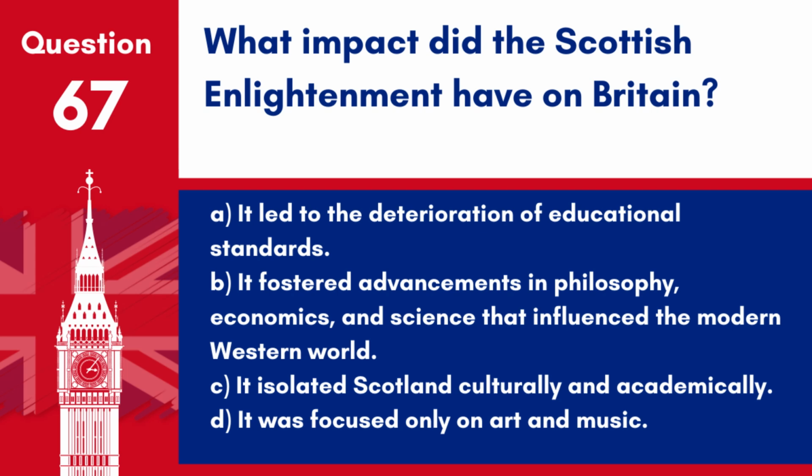Question 67. What impact did the Scottish Enlightenment have on Britain? A. It led to the deterioration of educational standards. B. It fostered advancements in philosophy, economics, and science that influenced the modern Western world. C. It isolated Scotland culturally and academically. D. It was focused only on art and music. Answer: B. It fostered advancements in philosophy, economics, and science that influenced the modern Western world. Figures like Adam Smith and David Hume were central to this period.